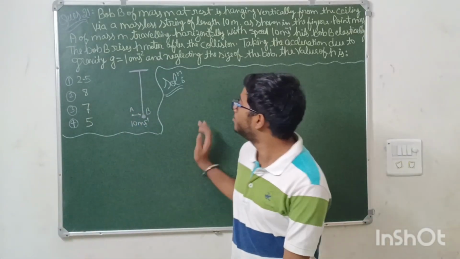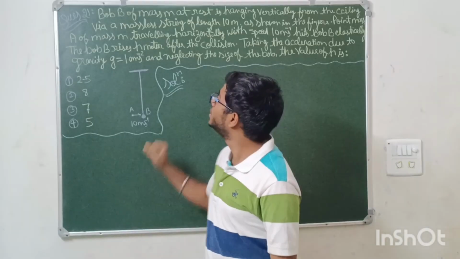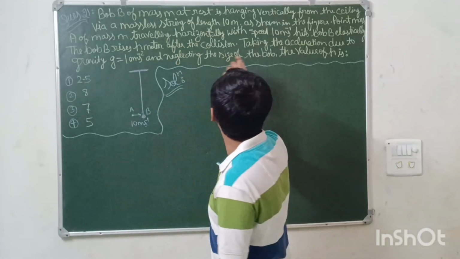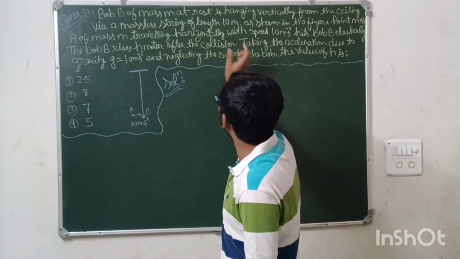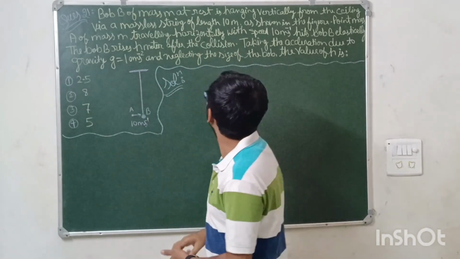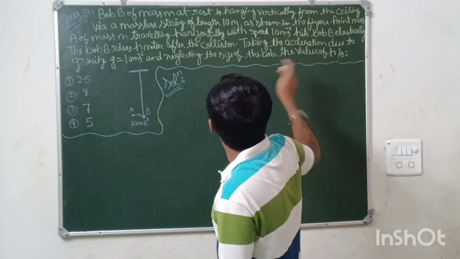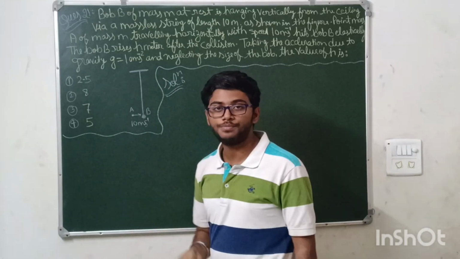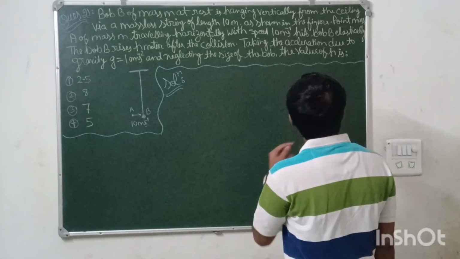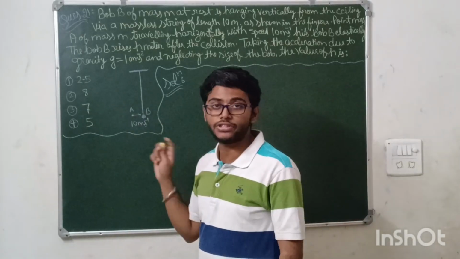The question is from the chapter Work, Power, Energy. Bob B of mass m, at rest, is hanging vertically from the ceiling via a massless string of length 10 centimeters. As shown in the figure, point mass A of mass m, traveling horizontally with a speed of 10 meters per second, hits the bob B elastically. This is an elastic collision.